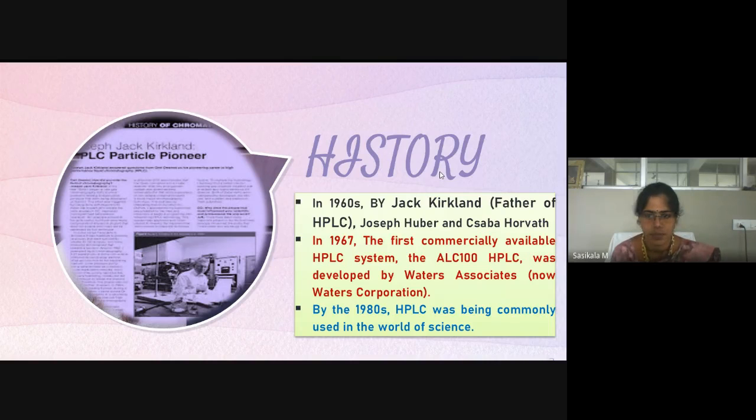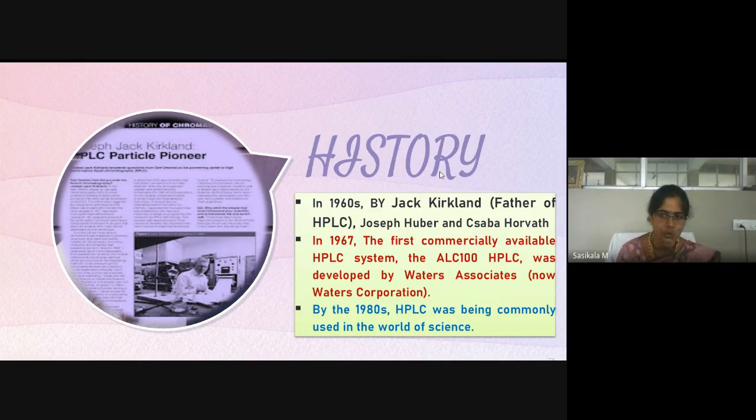So when was the first HPLC system launched? It was launched in 1967 by Waters Corporation. What is the name of the HPLC? ALC 100 HPLC. Then by the 1980s, HPLC was being commonly used in the world of science. This is about the history of HPLC.